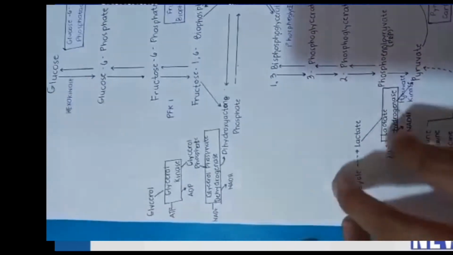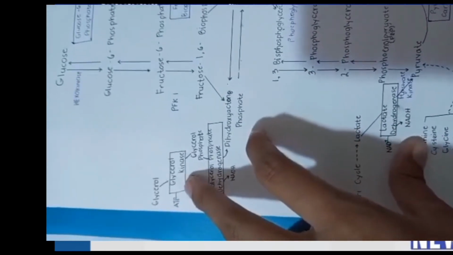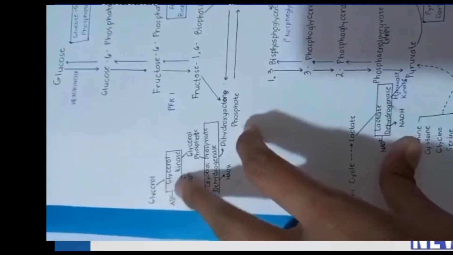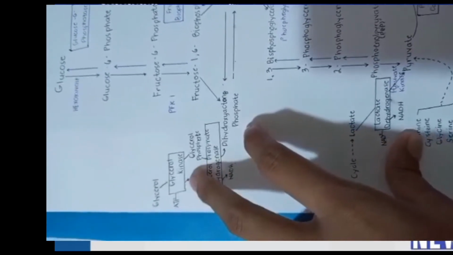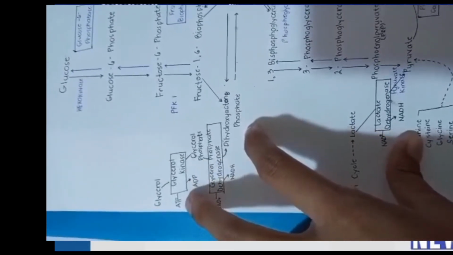So the third precursor will be glycerol. Glycerol, in the liver, will be phosphorylated by the enzyme glycerol kinase. This enzyme requires ATP.